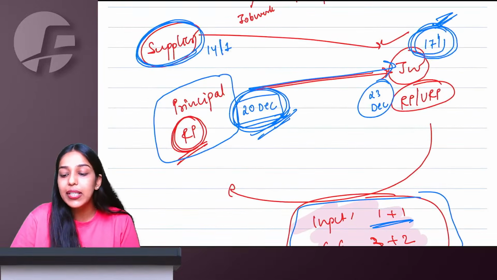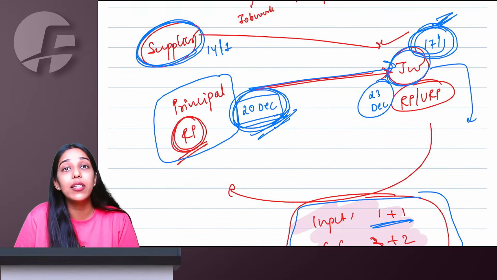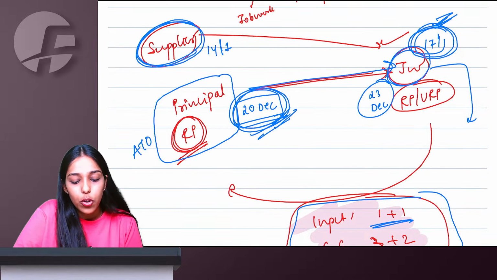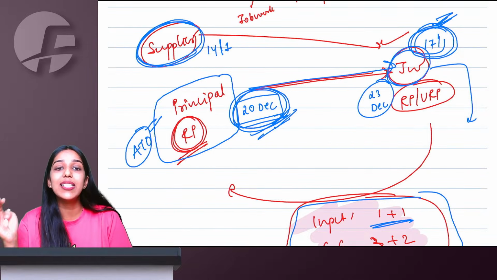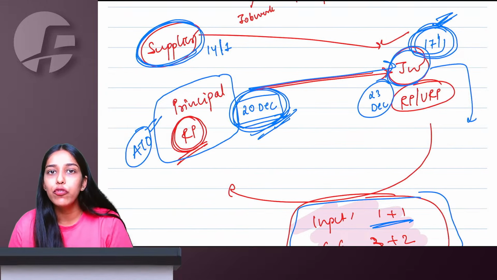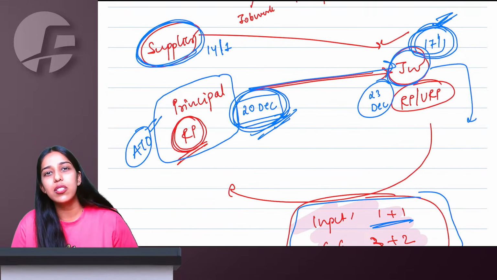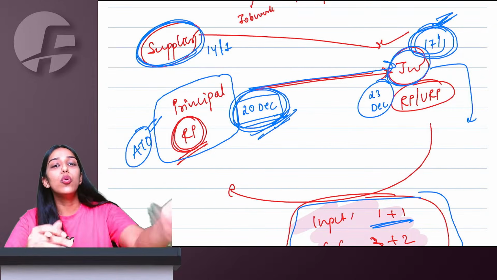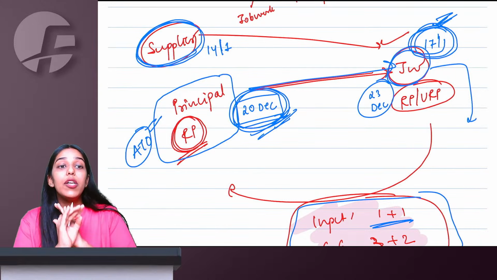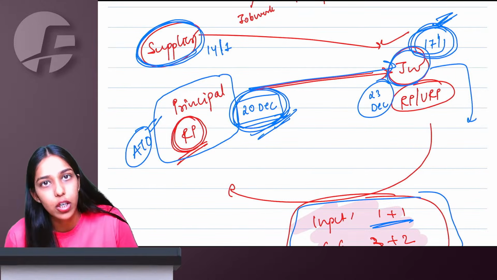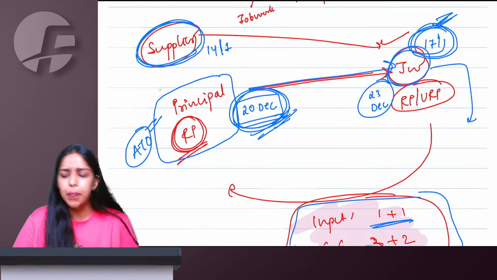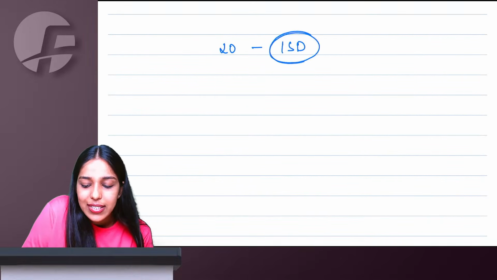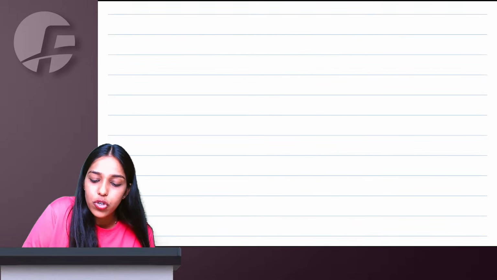The principal can tell the job worker to directly supply the goods to customer from its premise only, but that will form part of aggregate turnover of principal only. Time, value, place, everything will be taken from the point of view of principal. If job worker is unregistered, I can simply declare my job worker's premise as my additional place of business and do deliveries from there to customer, but it will not be a part of job worker's turnover. Simple? Yes, ma'am.